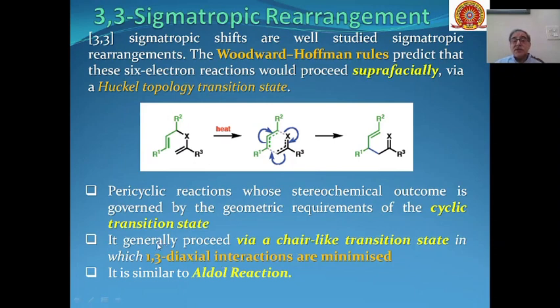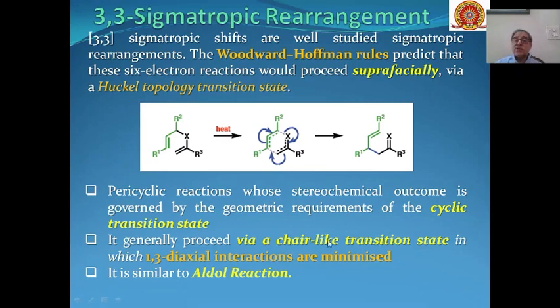And the reactions generally proceed via a chair-like transition state in which 1,3 diaxial interactions are minimized. The maximum interaction is at the axial position, so they are minimum, and because these diaxial interactions are minimum, that means the energy of the chair-like transition state will be lower and it will be more stable.